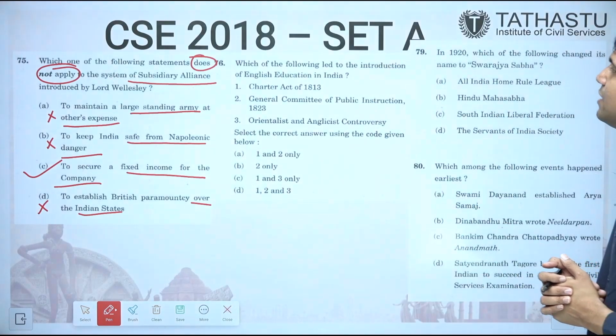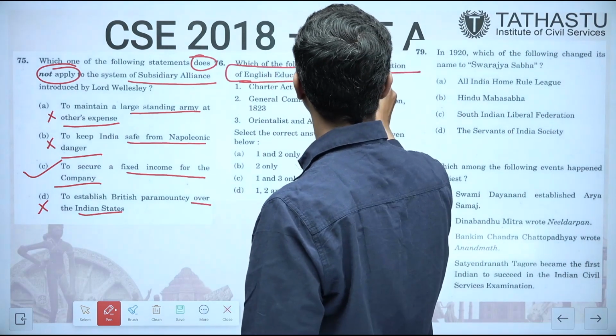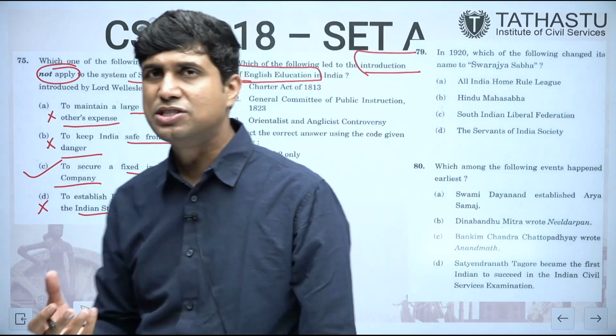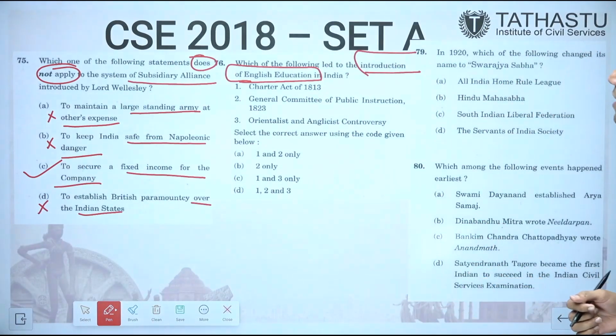Which of the following led to the introduction of English education? See, again education is coming. We just saw Wood's Dispatch and again education is coming. Which of the following led to the introduction of English education in India? First is Charter Act of 1813. Second is General Committee of Public Instruction 1823. And third is the Orientalist and Anglicist controversy.